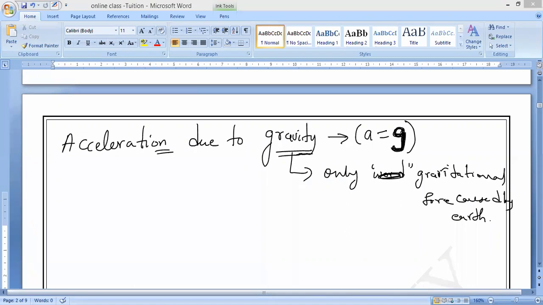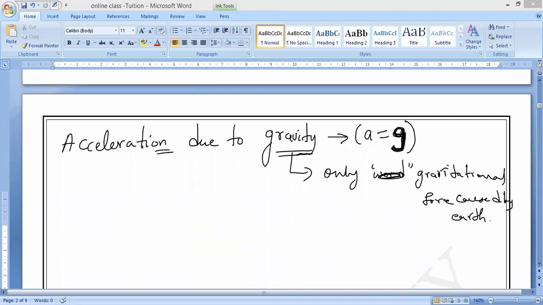When the body is in free fall, velocity increases at a constant rate, uniform acceleration produced by the gravitational force of the Earth. Now, this uniform acceleration produced in the freely falling body is because of whom? Tamil Selvan?